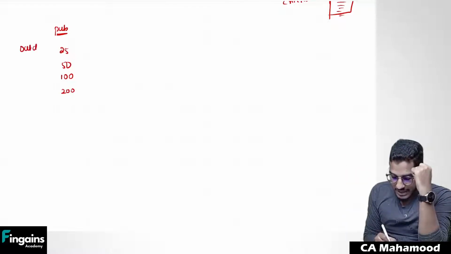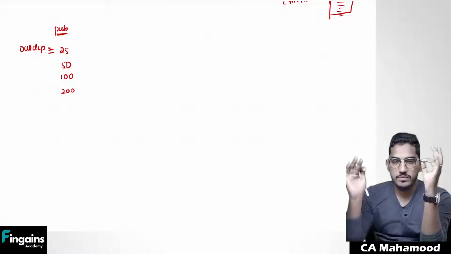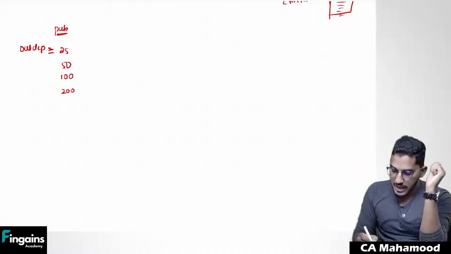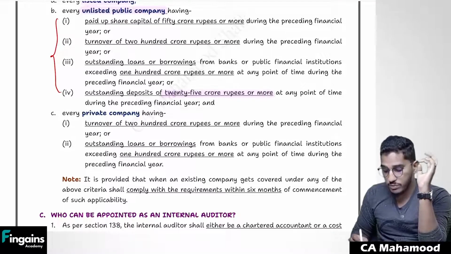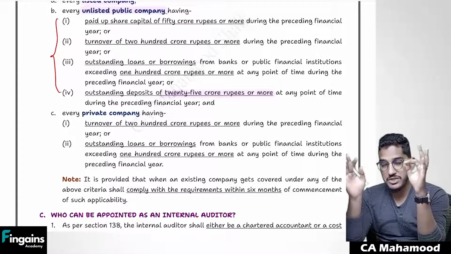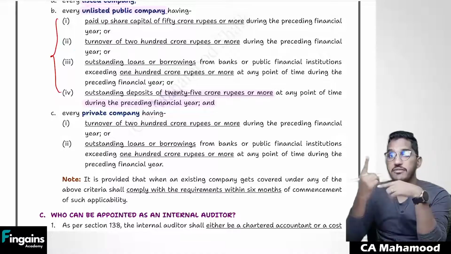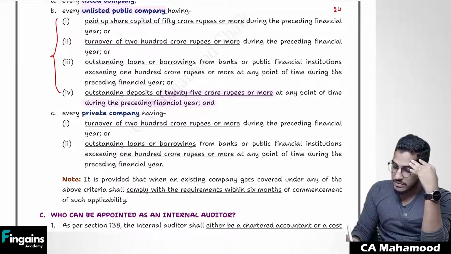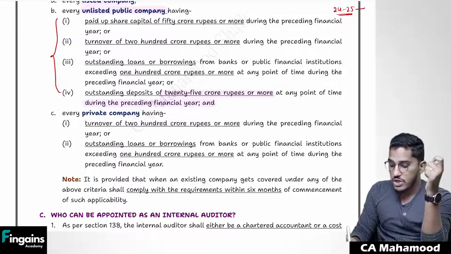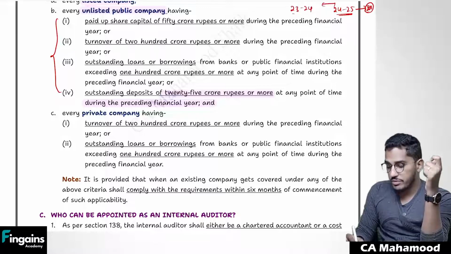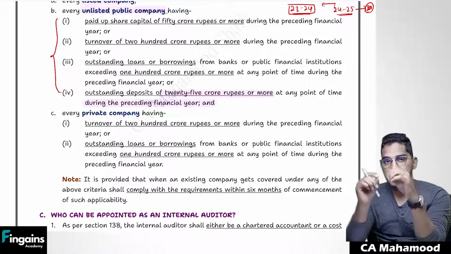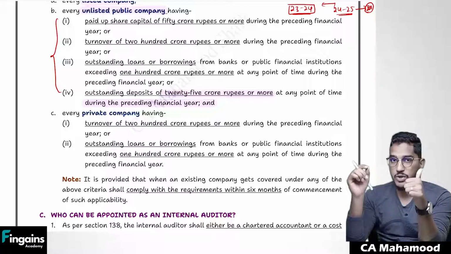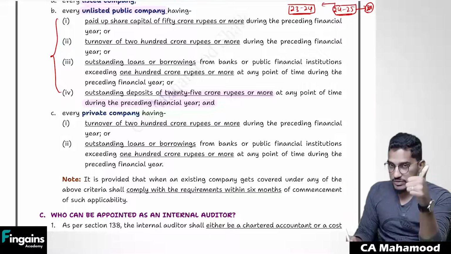So if the company has outstanding deposits of 25 crores or more at any point of time during the financial year. See, I already told you the significance of at any point of time. So outstanding deposits of 25 crore rupees or more at any point of time, not as on the balance sheet date, at any point of time during the preceding financial year. That means if you have to decide whether for the financial year 24-25 you should make an appointment of internal auditor or not, you have to go to the preceding financial year, 23-24. At any point of time throughout that financial year, if the outstanding deposits are 25 crores or more, they have to compulsorily make an appointment of internal auditor for the financial year 24-25.